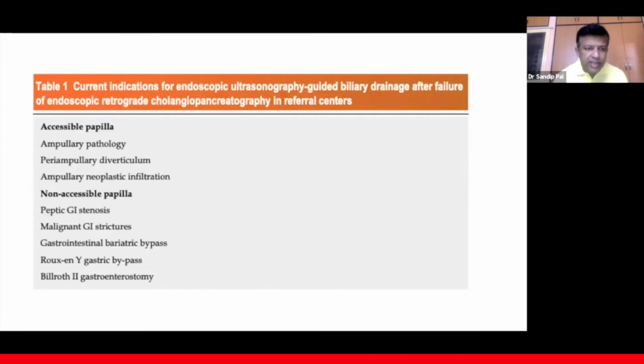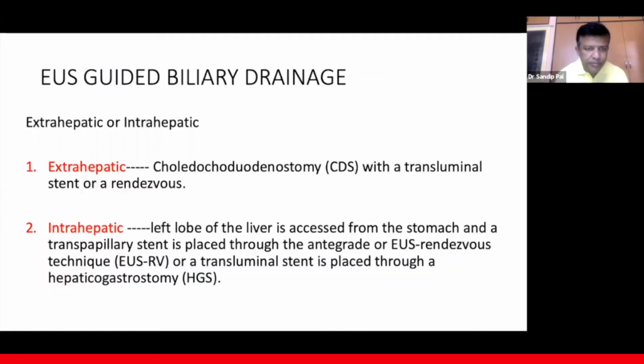Now, these are the indications of US guided biliary drainage. If the papilla is accessible, then the causes can be in the ampulla, like any ampullary pathology, or periampullary diverticulum, or ampullary neoplastic infiltration. For non-accessible papilla, the causes can be peptic GI stenosis, malignant GI strictures, gastrointestinal bariatric bypass, or altered anatomy like Roux-en-Y gastric bypass or Billroth-2 gastroenterostomy.